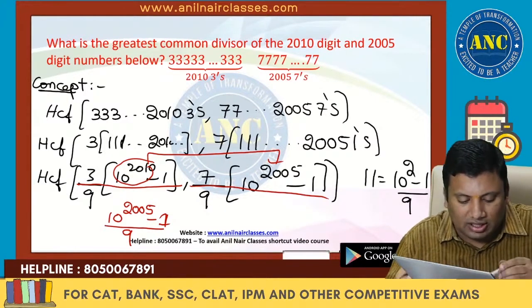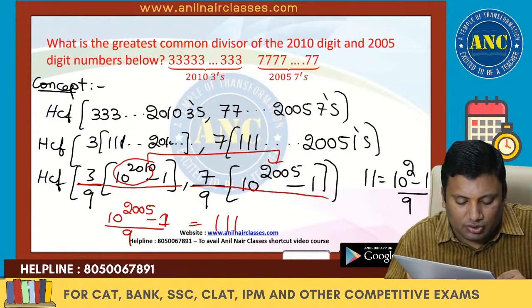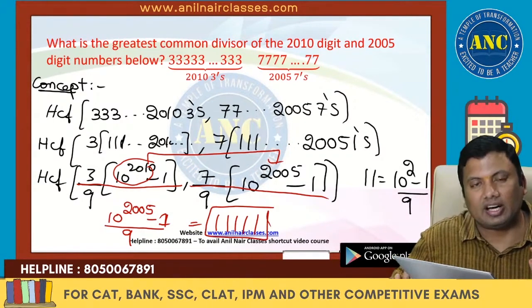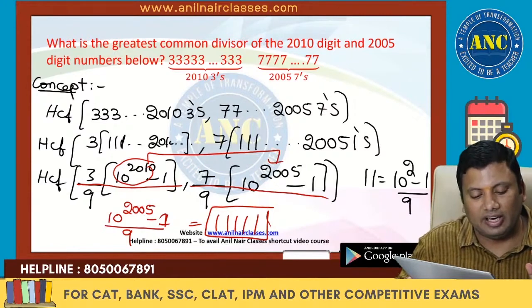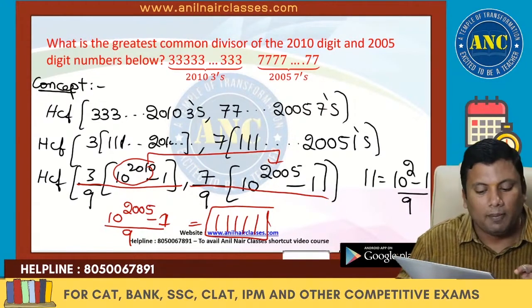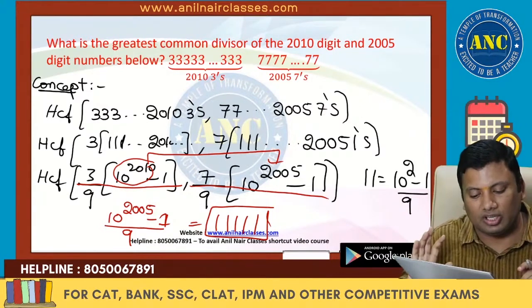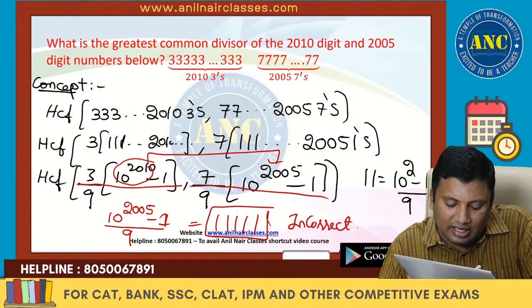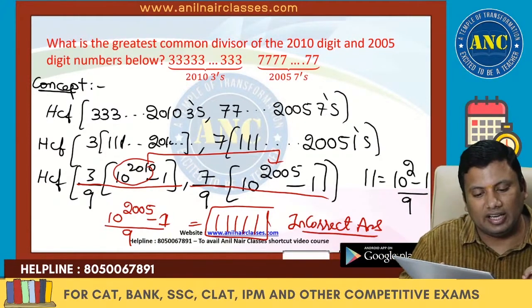So most of the students will write 5 sevens, or 5 ones, as the answer. I hope it is clear. Is it clear? They will do it like that. But there is a small catch in the question. This is an incorrect answer. 5 ones is an incorrect answer.